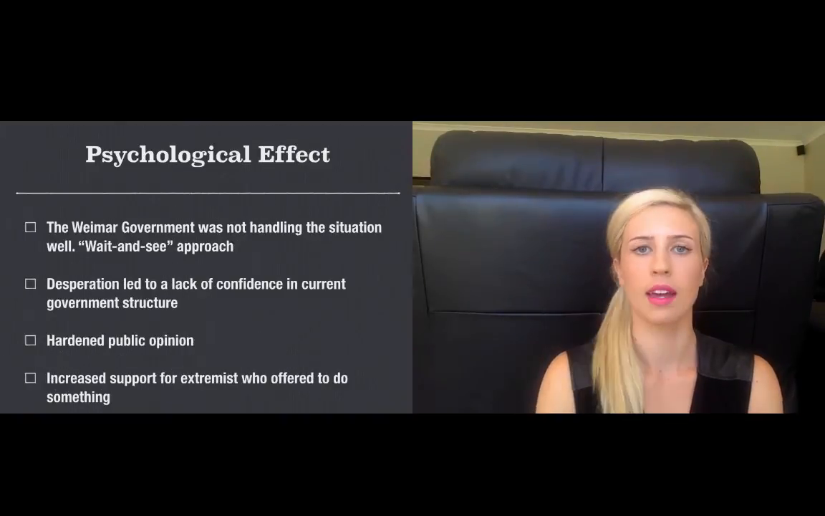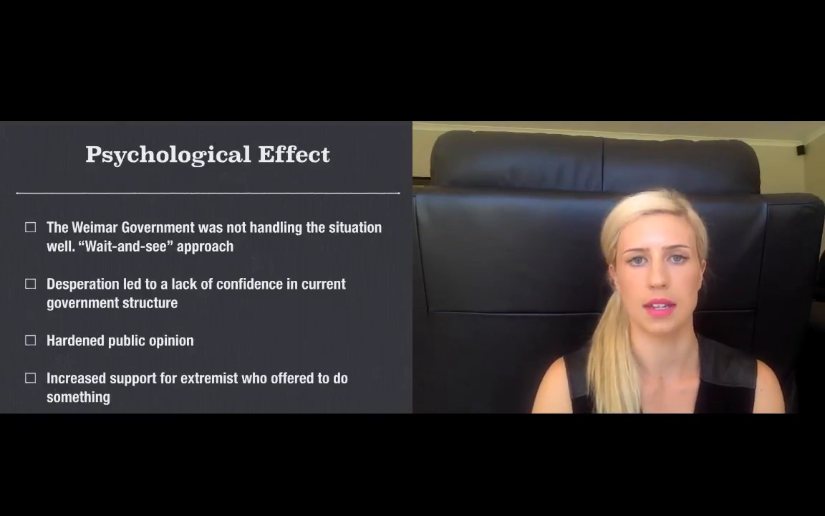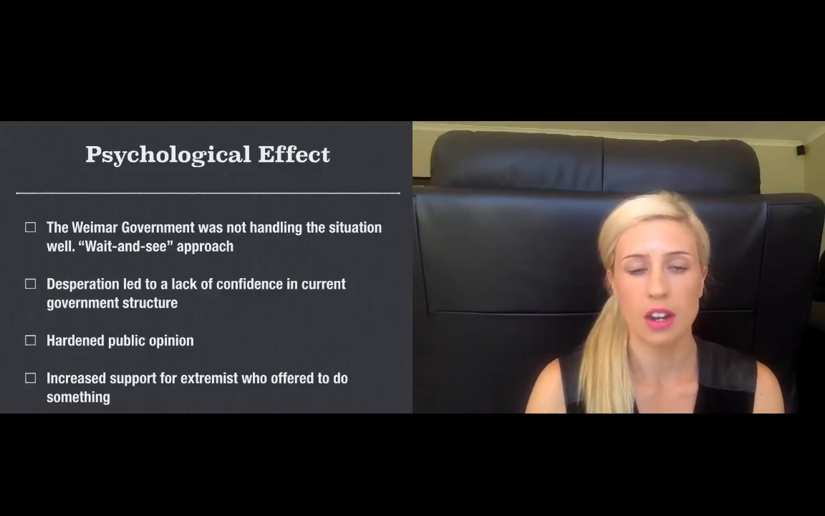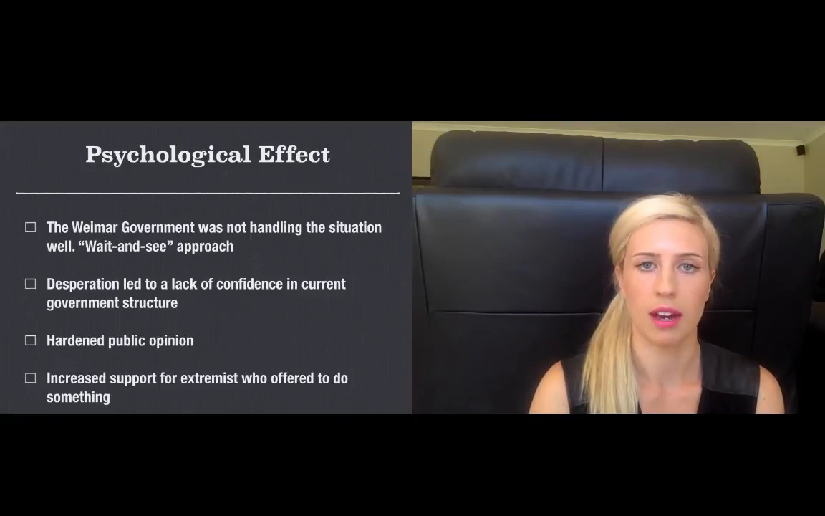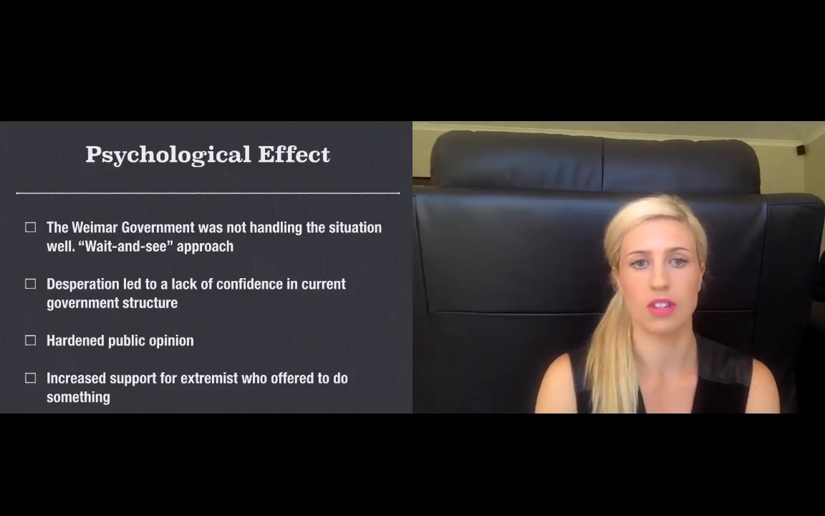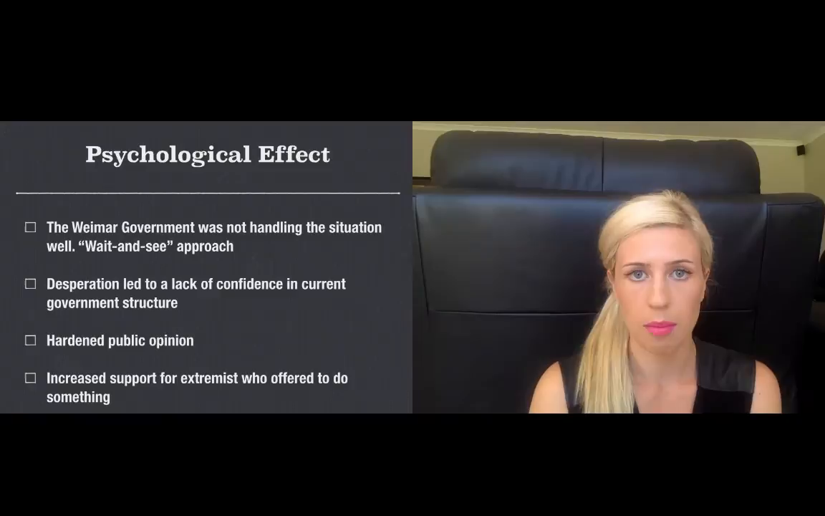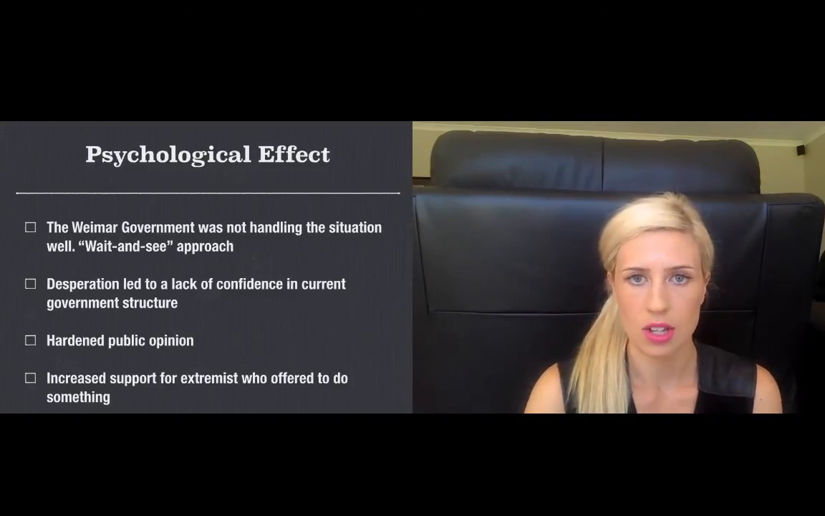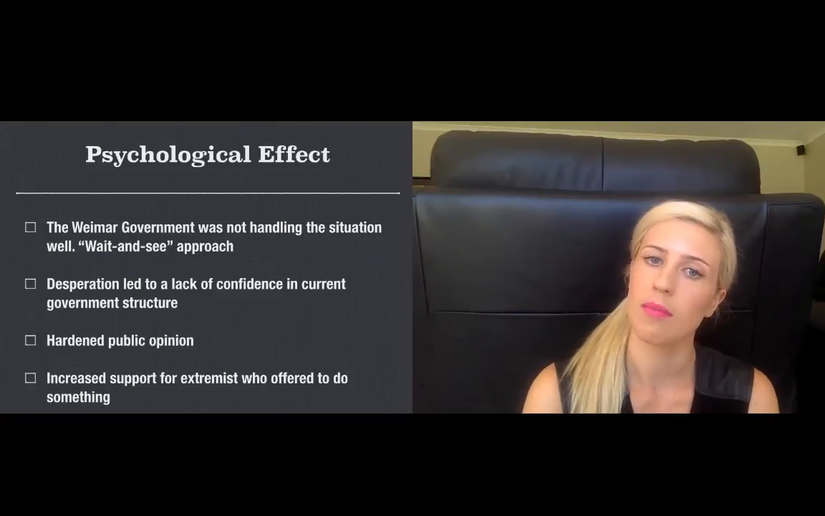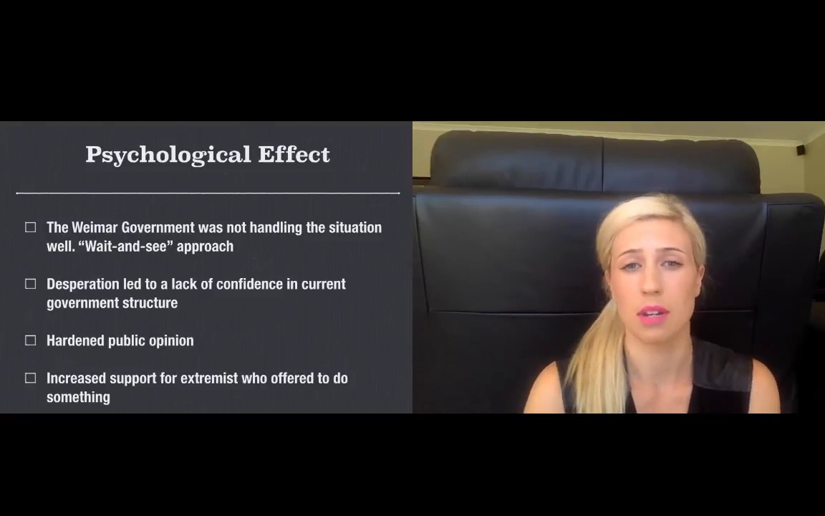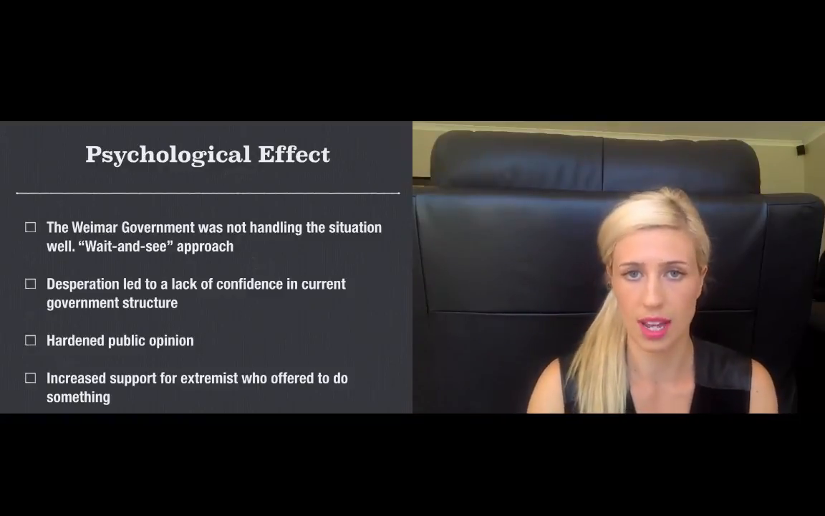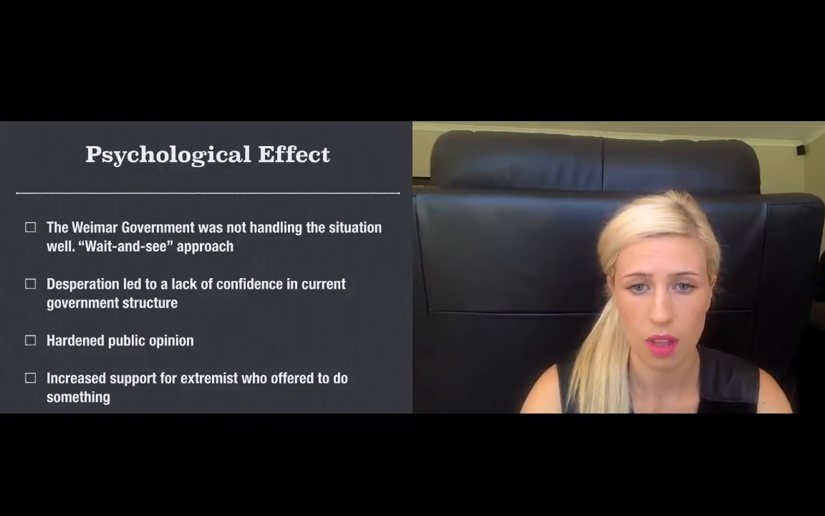The other important point to discuss about the impact of the Great Depression in Germany is the psychological effect it had on the people. They had a newly established government in the Weimar government, and they weren't handling the situation well at all. They made unpopular decisions such as raising taxes, cutting wages and reducing the unemployment benefit, and they really had a wait and see approach because they had no idea what to do. They just thought it'd all come out in the wash and we'll just have to get through it.